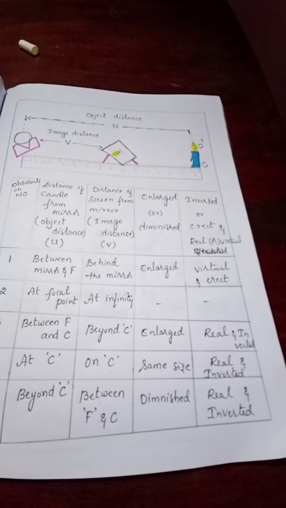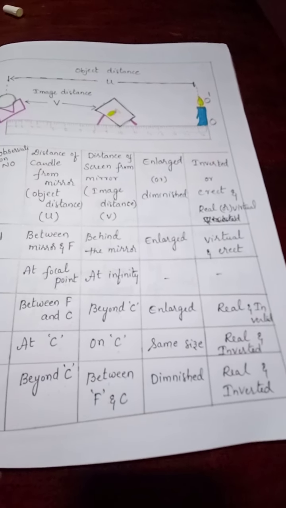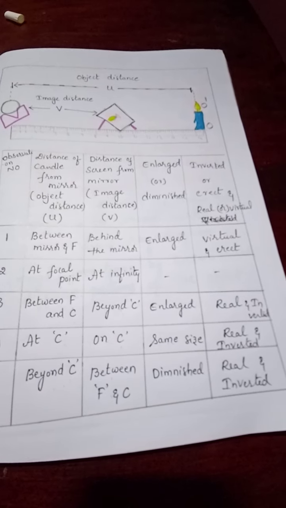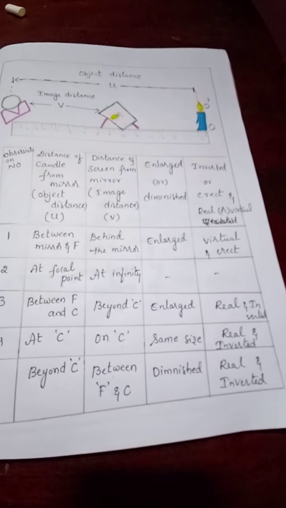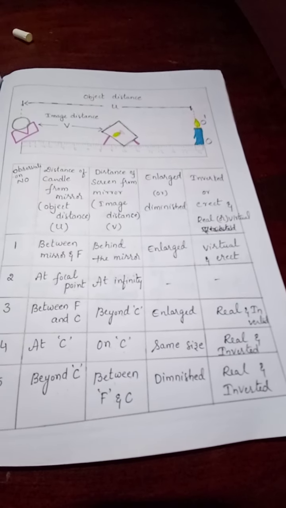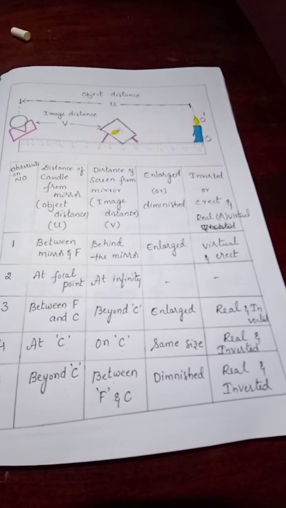Because if the object is at C, the image distance is also only C. And the size is also very easy: same size, no change. Real and inverted. We get a real image and we get an inverted image. What is a real image? The image which can be obtained on the screen. What is an inverted image? The image will be reversed.